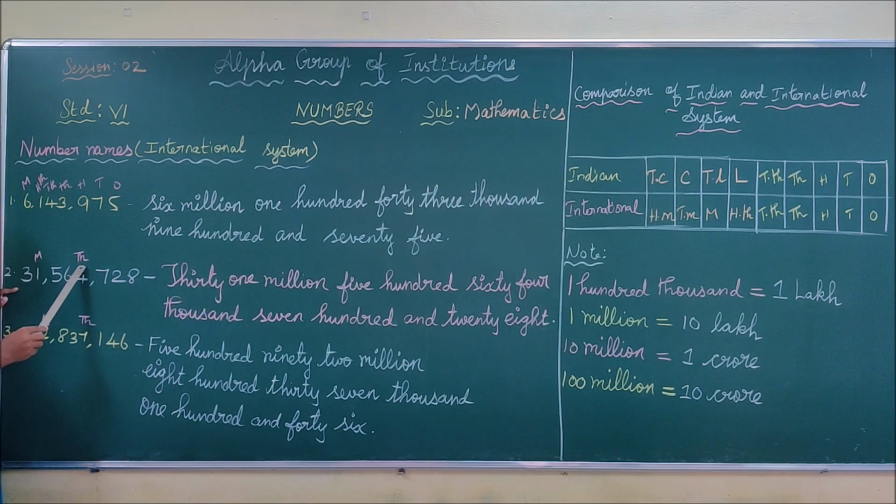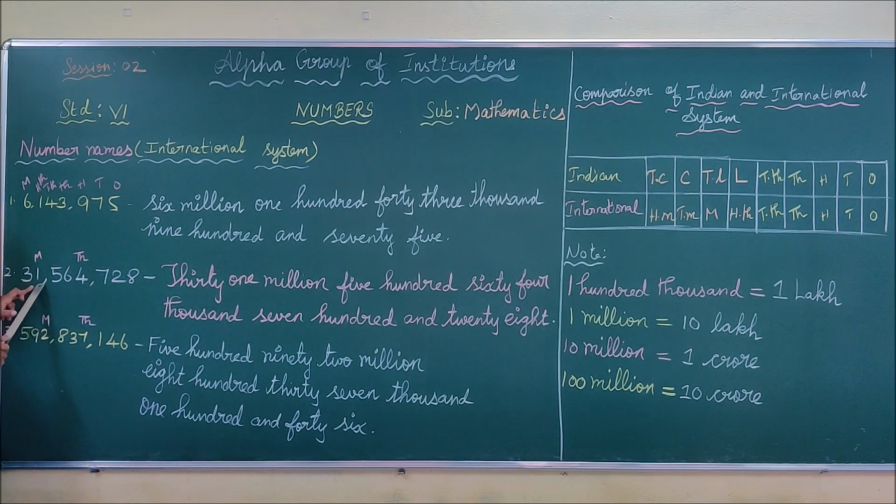See the next one. I have written the place value here for thousand and million only. Okay, this is the place value of ones, tens, hundreds, thousand, 10,000, 100,000, million. Similarly, ones, tens, hundreds, thousand, 10,000, 100,000, million, 10 million. But we are writing the place value of the last number only in the period, that is the right hand side number only. That's why I am writing the place value of thousand and million only. Okay. How do you write the name for this number?